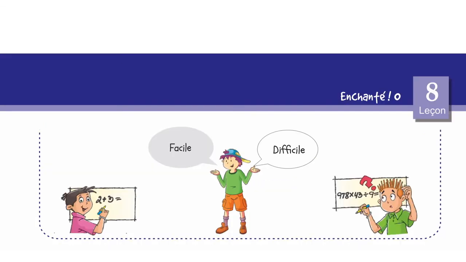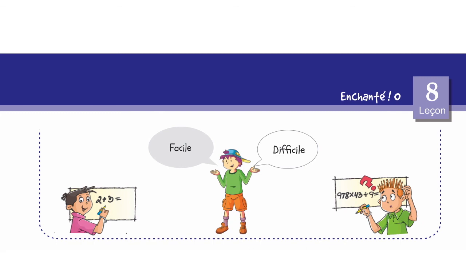In this bracket, here is the differentiation between the two. Facile, difficile. Facile means easy and difficile means difficult. And in French, we say opposites, contraire. 2 plus 3 is equal to 5 is a so easy equation.